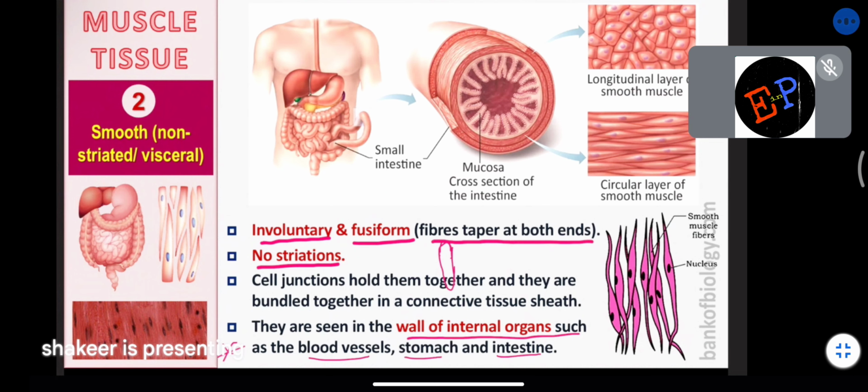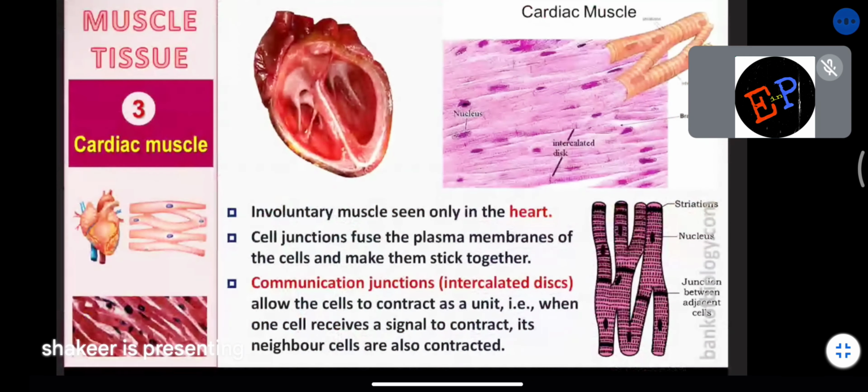But the inner layers of blood vessels, what are they made up of? Blood vessels means veins as well as arteries. The inner layers of veins and arteries are made up of epithelial cells, but the walls of these tubes are made up of these muscle tissues, smooth and non-striated muscles. The stomach is also made up of visceral muscles. Intestines are also made up of non-striated muscles. Clear?